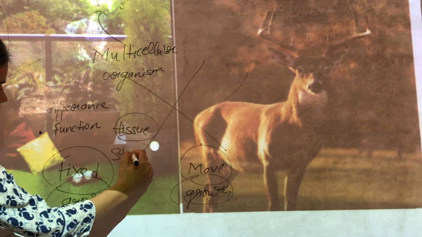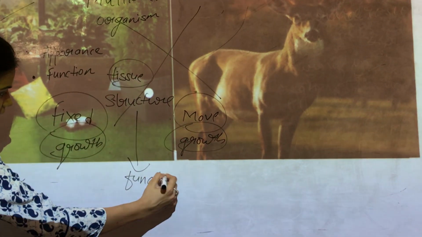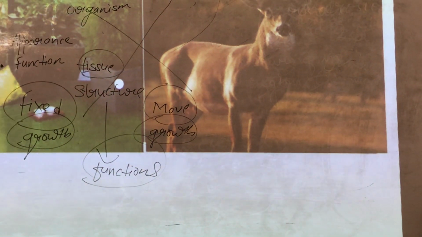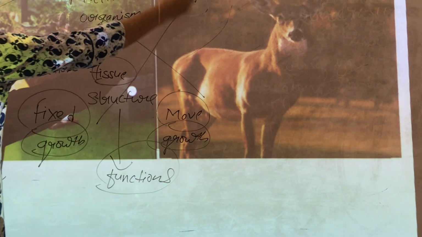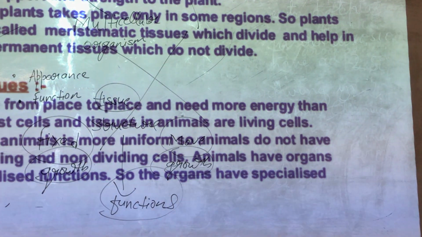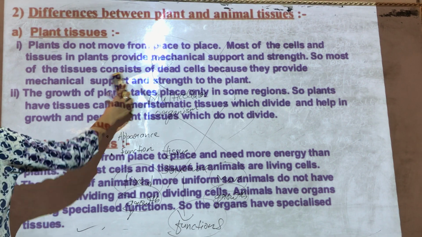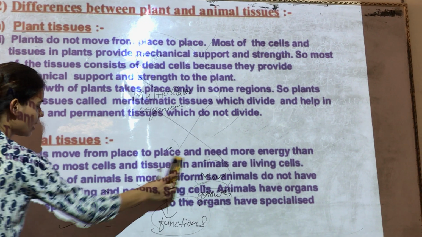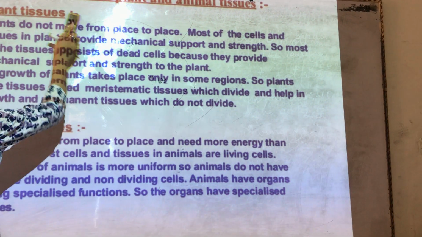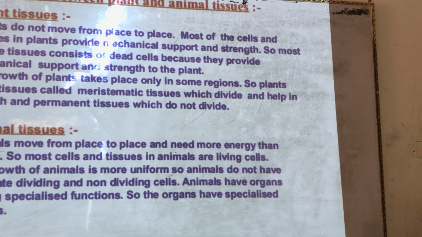Their structure is different. When their structure is different, their function is also different. Their needs are different. So, if we see the structural and functional differences between these two animals, then we see here that there are a lot of differences between plant tissues and animal tissues. Okay, so there are many differences between plant and animal tissues. That is what we are going to understand in this chapter in a bit more detail, that what is the difference between plant cell and animal cell.